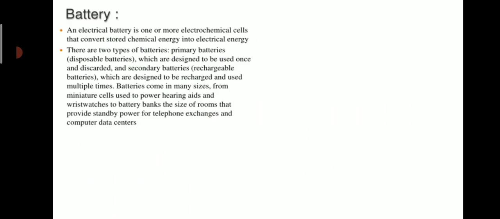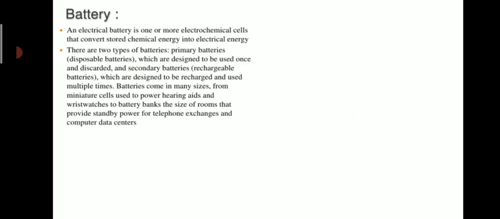There are two types of batteries: primary batteries, which are also called disposable batteries, which are designed to be used once and discarded, and the second type is secondary batteries, which are rechargeable batteries, which are designed to be recharged and used multiple times.